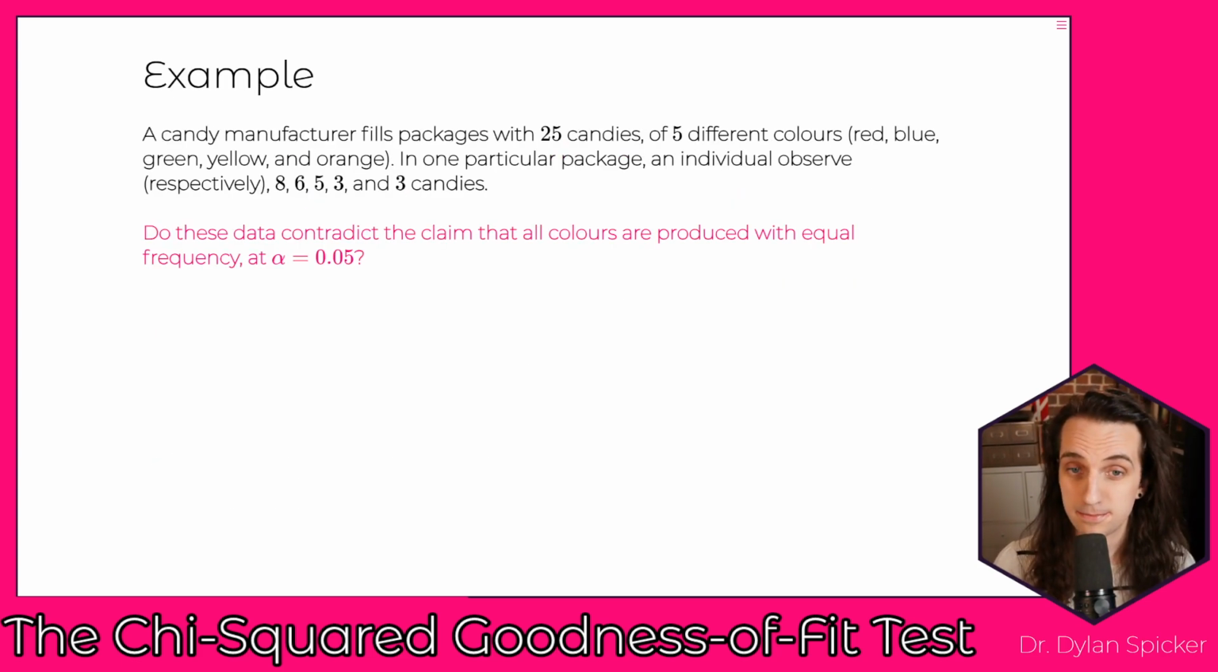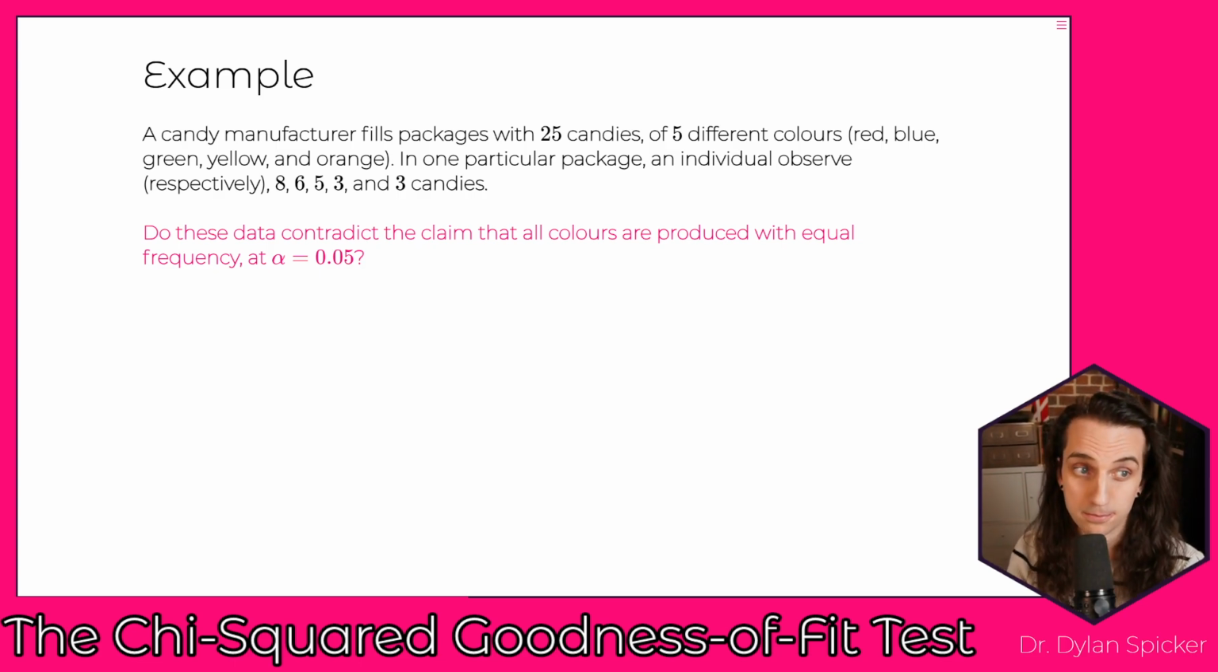So we can take a look at an example of how this might actually apply in practice. We have our candy manufacturer. They're filling packages with 25 candies of 5 different colors: red, blue, green, yellow, and orange. In one particular package, an individual observes respectively 8, 6, 5, 3, and 3 candies, for a total of 25. And then we're asked if these data contradict the claim that all colors are produced with equal frequency at alpha equals 0.05.